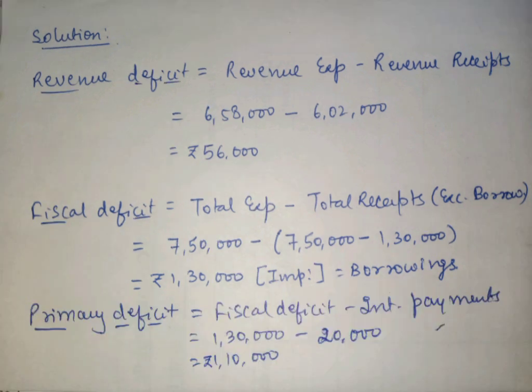The third deficit is primary deficit, which is equal to fiscal deficit less interest payments. Since interest payments are not given in the question, we are assuming it to be 20,000. Therefore, the answer comes out to be 1,30,000 less 20,000 is equal to 1,10,000. It means that the government has to borrow 1,10,000 in order to meet its borrowing requirements other than interest payments.